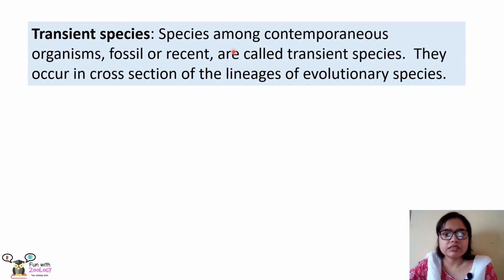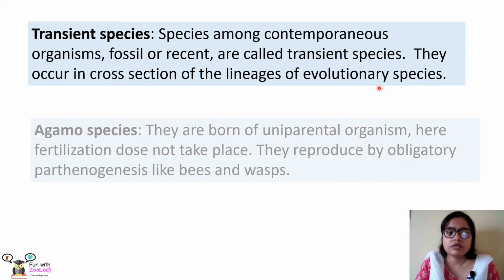Next is transient species. Now these are very contemporaneous species. They can be found in the fossil form, or they can be found at present or recent times, and they are called transient species because they are found at the cross section of the lineages of evolutionary species. That means when a new species is evolving from a descendant, then at the point where the evolution occurs, or the point where the lineage occurs, at that point these transient species occur.